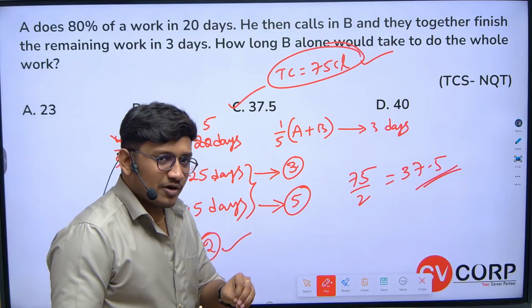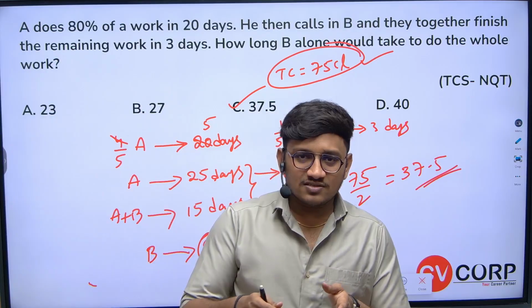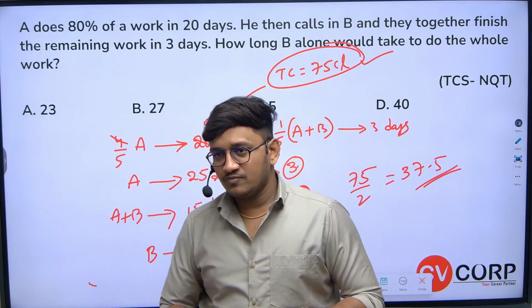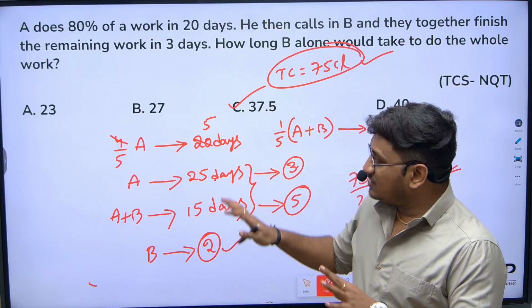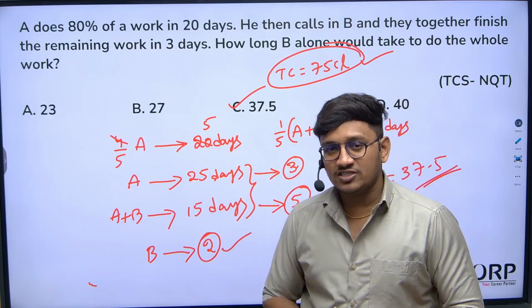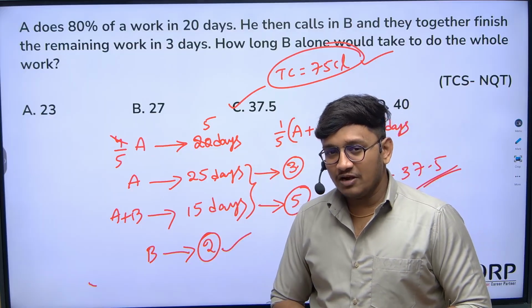These types of questions, like we discussed, are good example questions that were asked in the previous TCS NQT. This category comes under individual efficiency. Then what about equal efficiency?